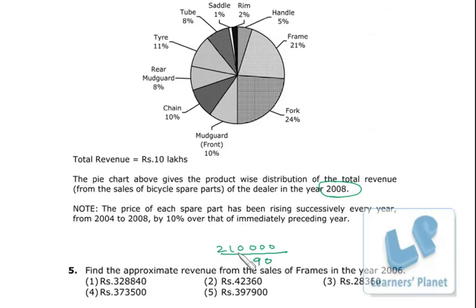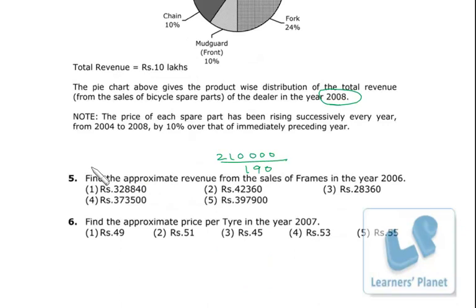Right? Now price is increasing by 10% every year. Suppose in year 2006 if it is X, then next year it will be 1.10 of X, and then further next year it will be 1.10 of this. Very simple to understand. I have already explained this thing, like if 10% increase is there, then what will be the price next year, right? So this is the price of frame in the year 2008, right?